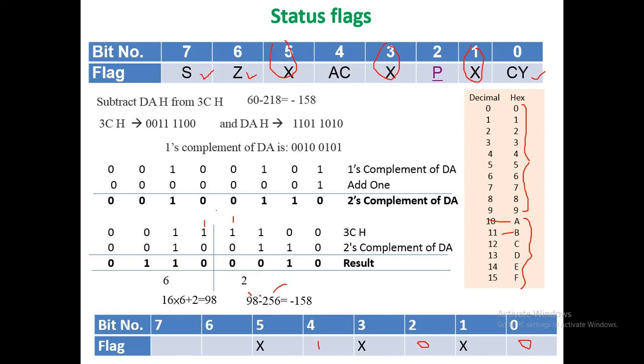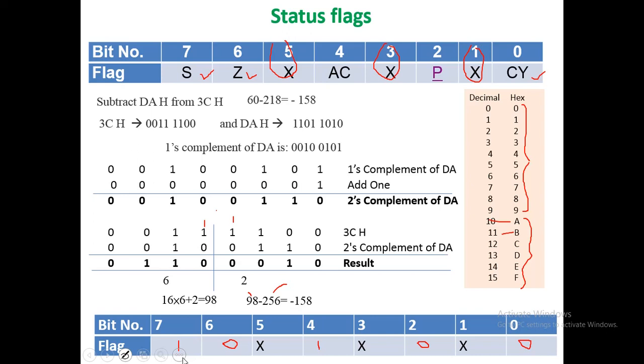The next flag is zero flag. In this case, as the result of the operation is not 0, therefore zero flag is set to 0. Finally, the sign flag. The sign flag is set to 1 as the result of operation is negative.